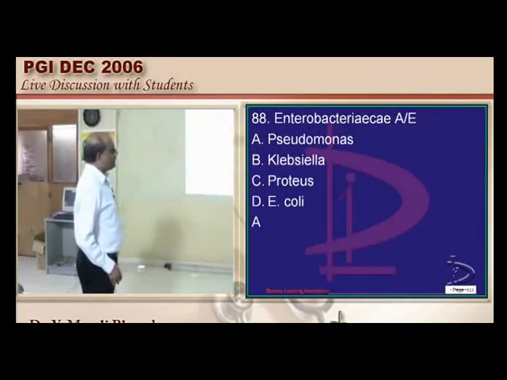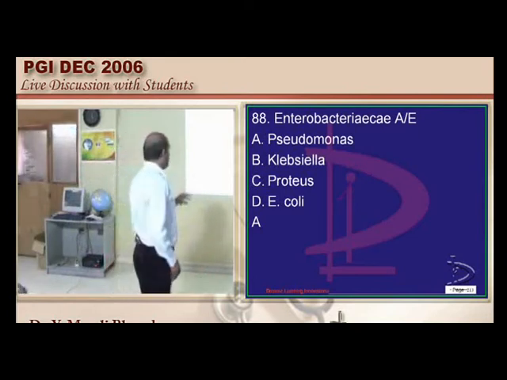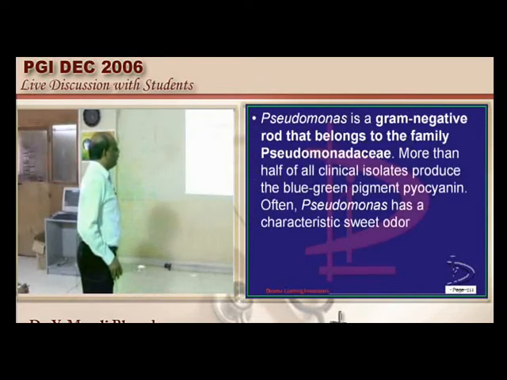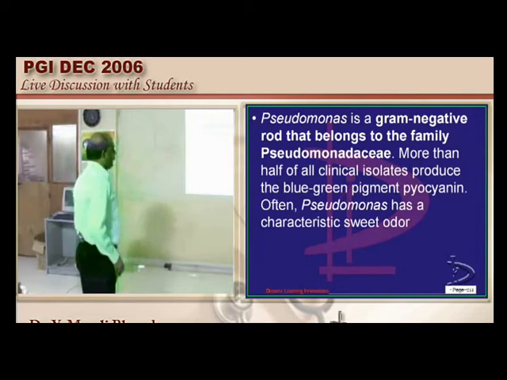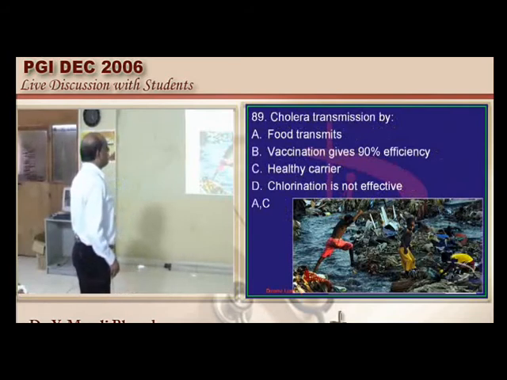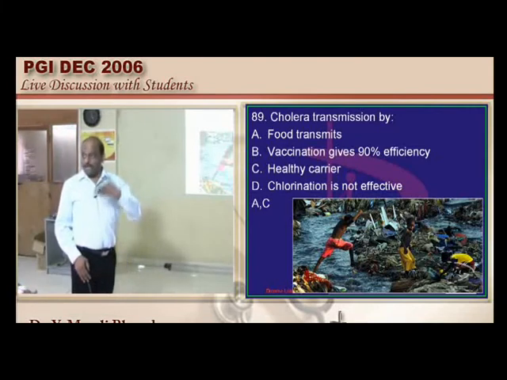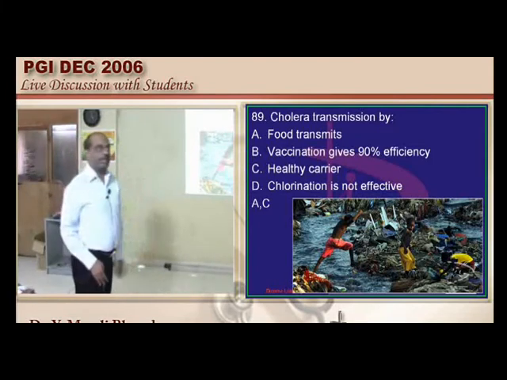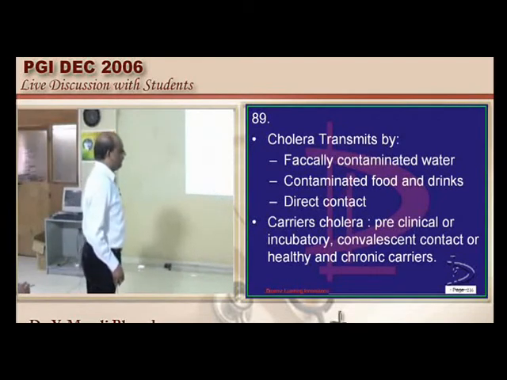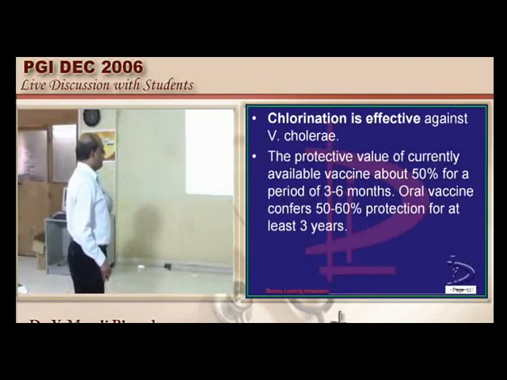Now what does Enterobacteriaceae include? You have Klebsiella and E. coli, Proteus, not Pseudomonas. Pseudomonas belongs to its own group, Pseudomonadaceae, which is a gram-negative rod, which needs to be remembered. Now how is cholera transmitted? Food transmits it. Even healthy carriers who are not showing any clinical features will be shedding. So that is how cholera transmission can occur, through fecally contaminated water and food. Chlorination is very effective against Vibrio cholerae, and that is very important.